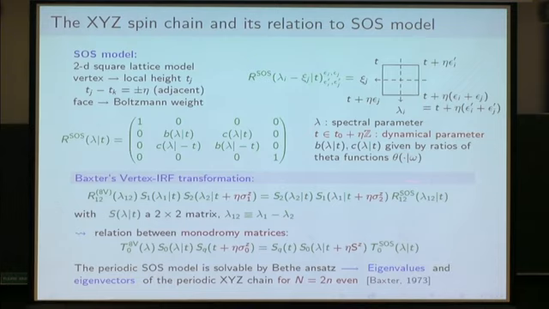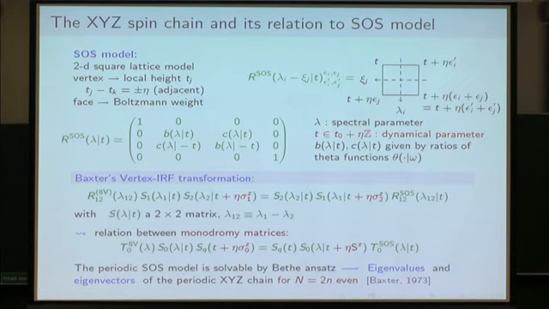So this generalized gauge transformation can be extended to a relation between the monodromy matrices, and in that way Baxter in 1973 was able to express the eigenstates of the XYZ spin chain in terms of those of the SOS model. The SOS model is solvable by Bethe-Ansatz, and so he managed to find the eigenstates and eigenvalues of the XYZ transfer matrix in this way.